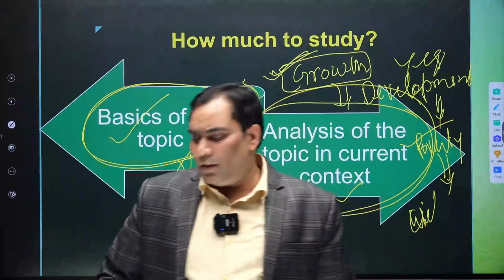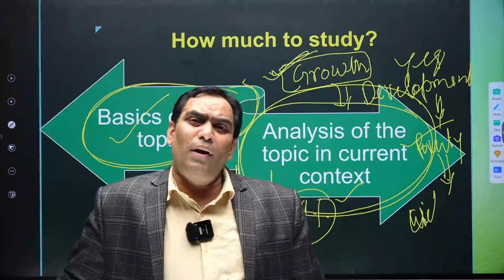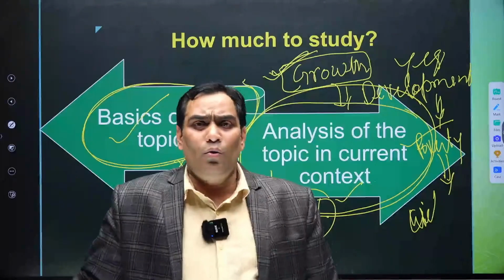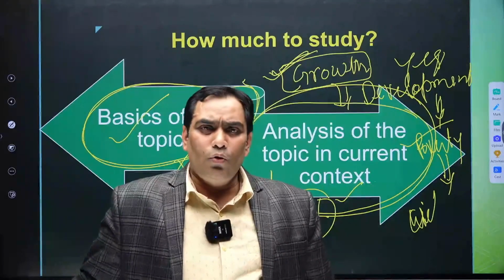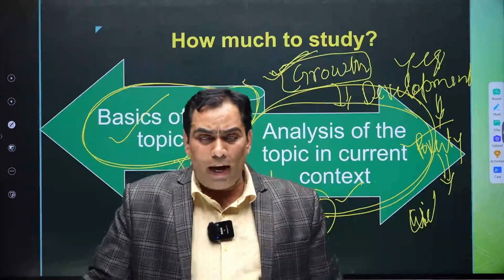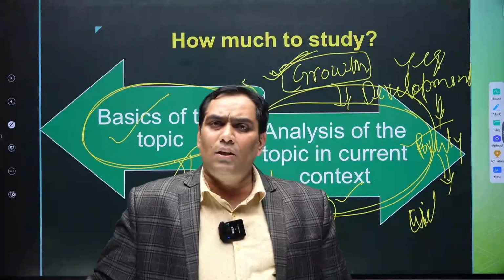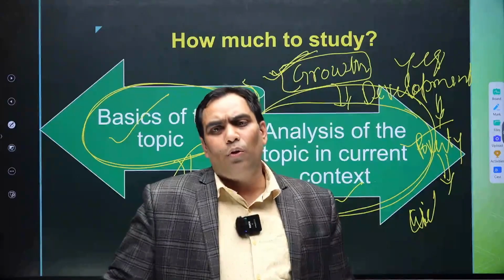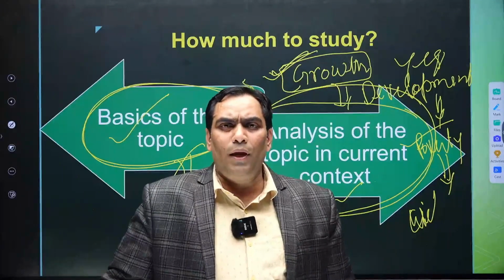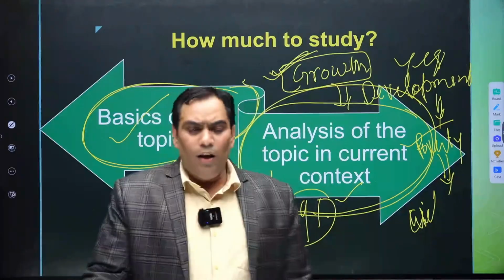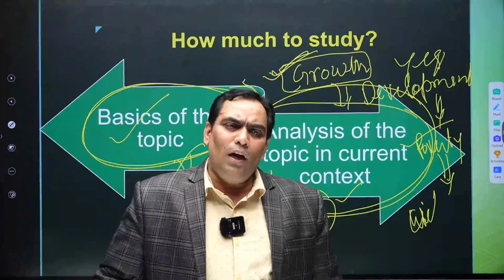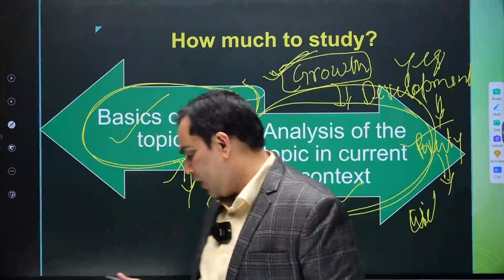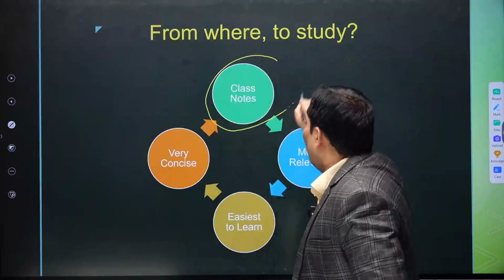This is one aspect, and the other aspect is that it is not feasible for anyone to study too many books. So I will advise you that in this decision we should be rational enough. And for that, our study material should be limited, limited in the sense that it must be most appropriate. And which thing can be most appropriate? The class notes can be the most appropriate thing.